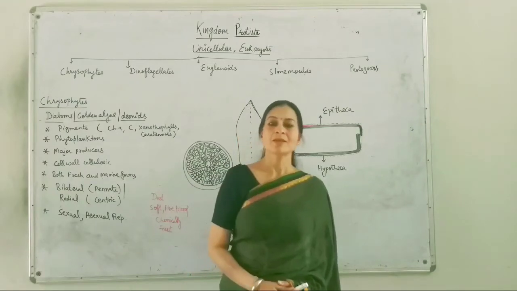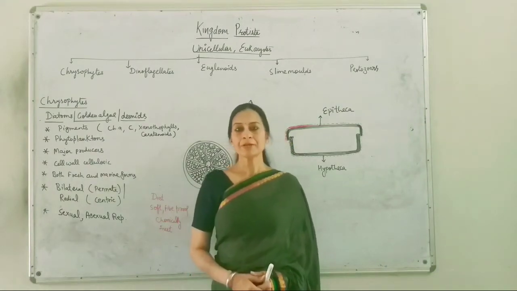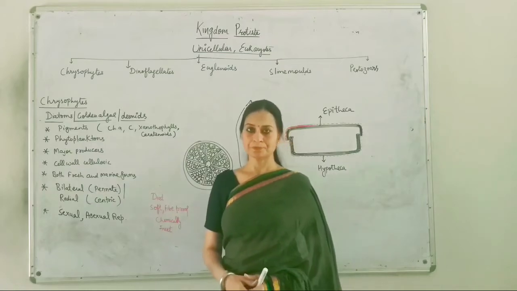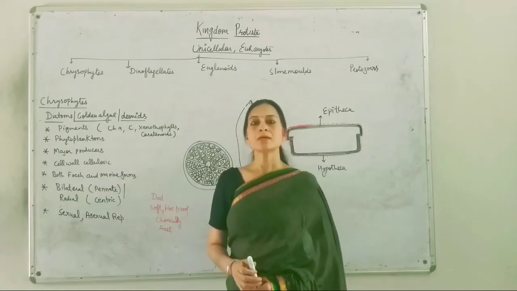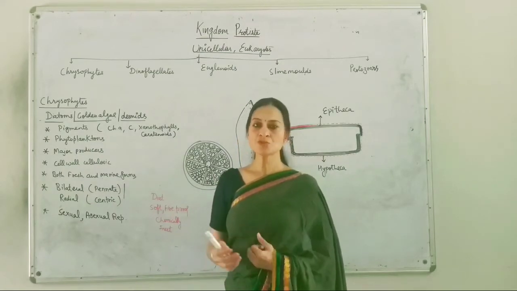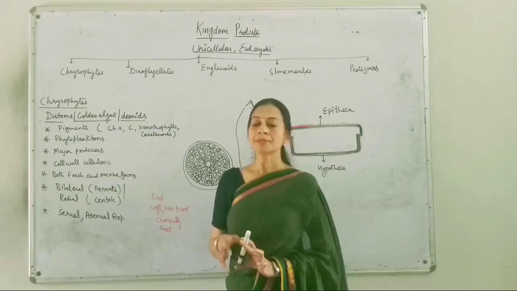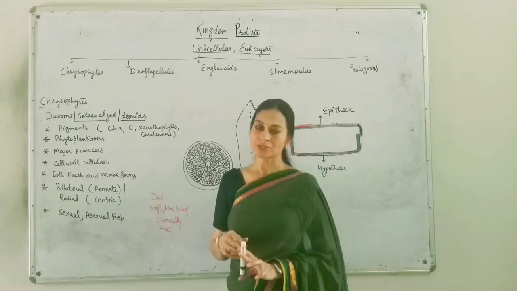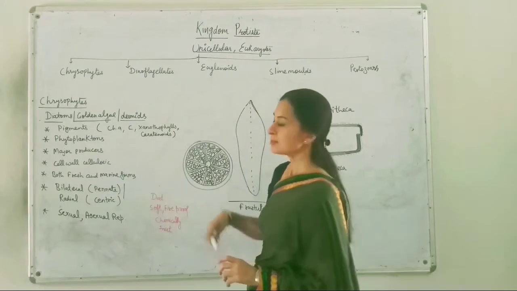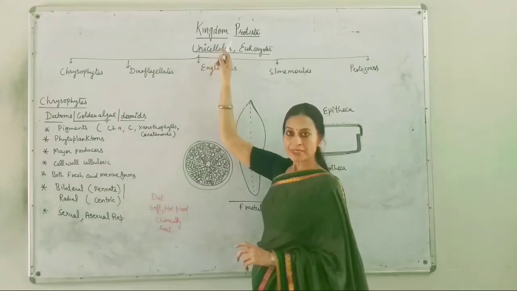Dear students, we all have studied the five kingdom classification system and we have learned that the prokaryotic forms, the simplest forms, are placed in kingdom Monera, and we have studied about the kingdom Monera in our last lectures. Today we are going to start the kingdom Protista.